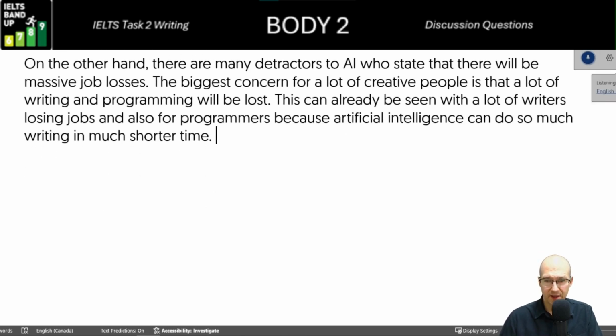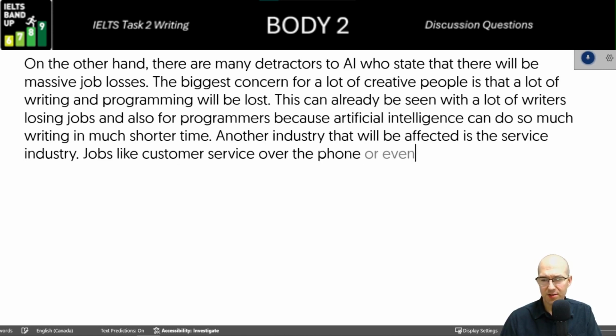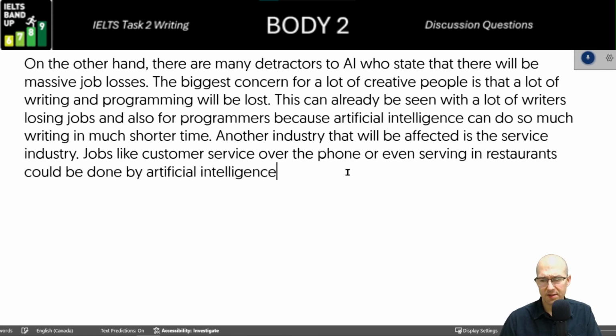Another industry that will be affected is the service industry. Jobs like customer service over the phone or even serving in restaurants could be done by artificial intelligence and robots.